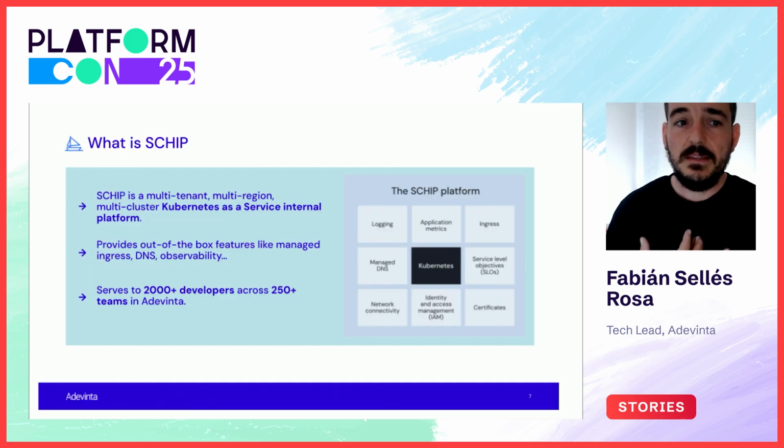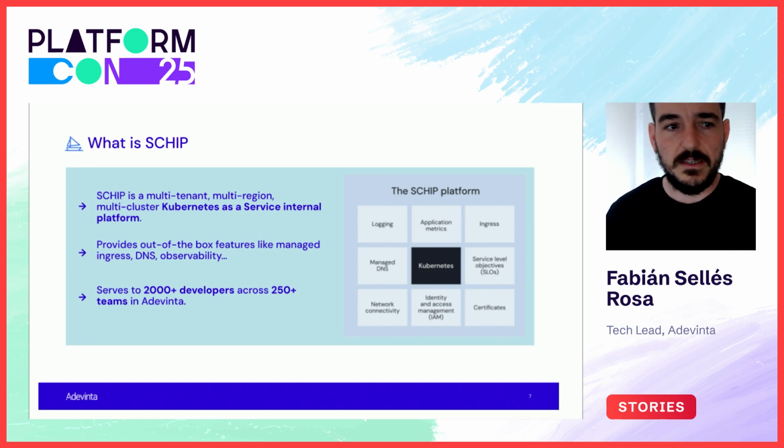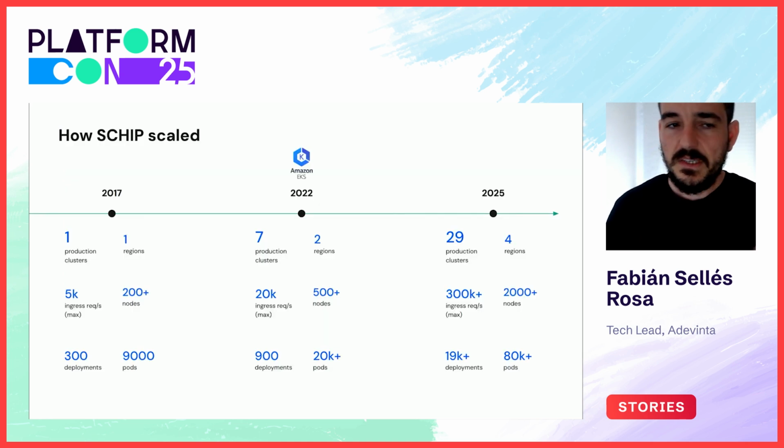So my team, the runtime team, maintains SHIP. SHIP is a multi-tenant, multi-region, multi-cluster Kubernetes as a service internal platform that comes with managed features like ingress, observability, autoscaling, policies, and much more. And it is nowadays widely used in Adevinta. But it wasn't always the case.